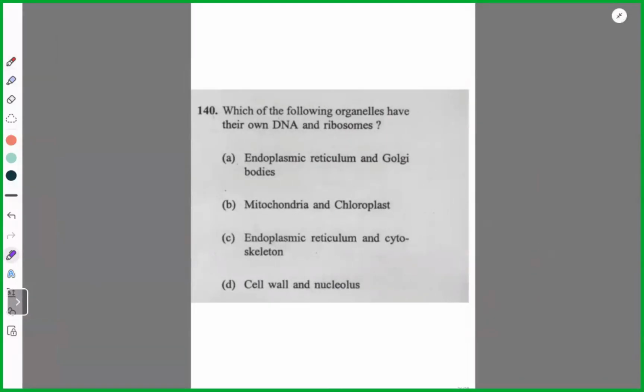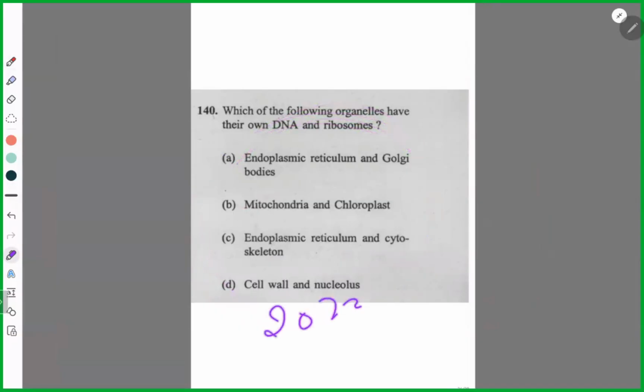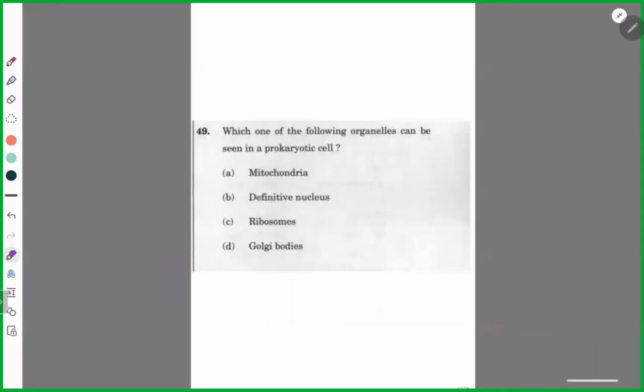NDA question. Mitochondria and chloroplast. Simple. A repeated question. See, we did a similar type of question, or not? That was back in 2022 or 2023, and in 2026 in NDA they again repeated it. Questions do repeat, especially in science. Mitochondria. Ribosomes. Simple.